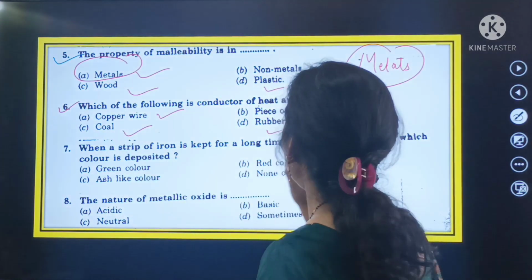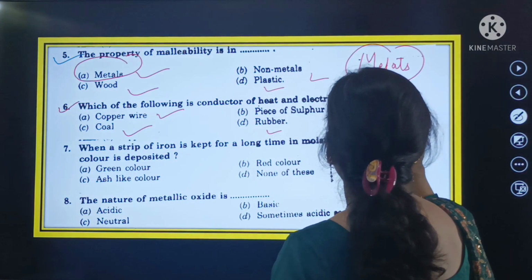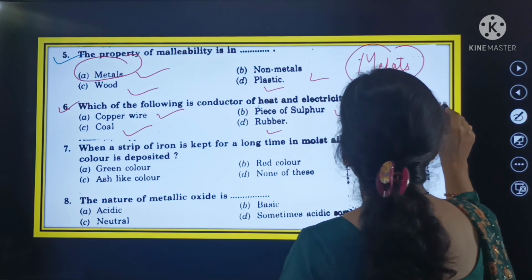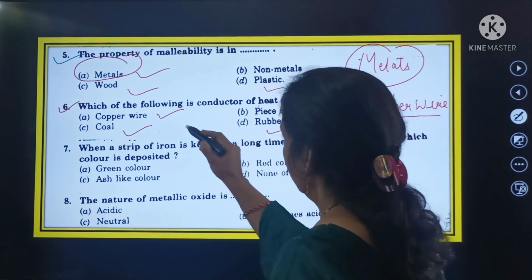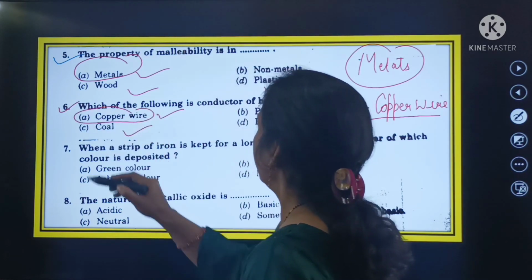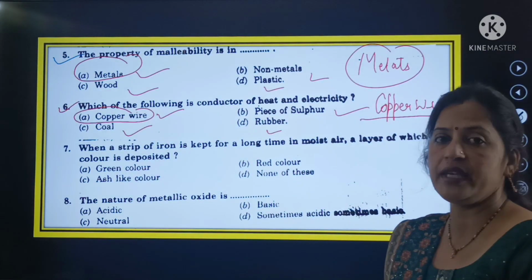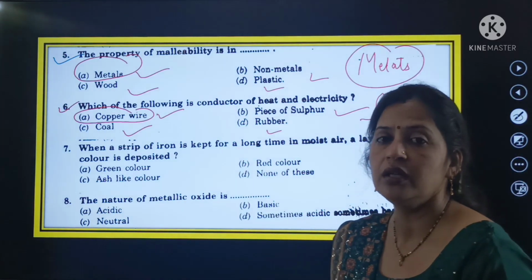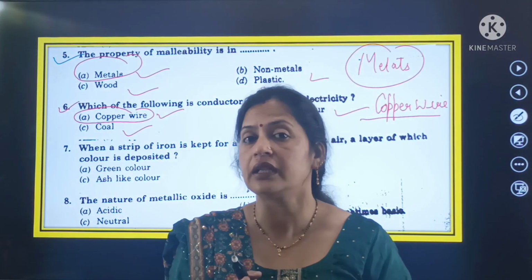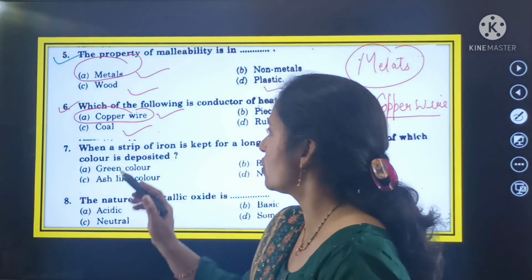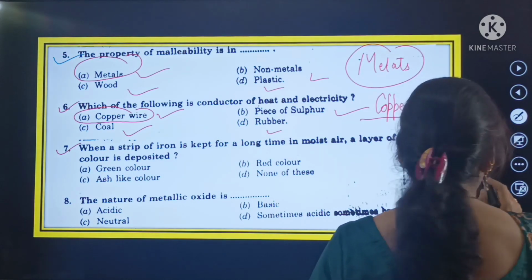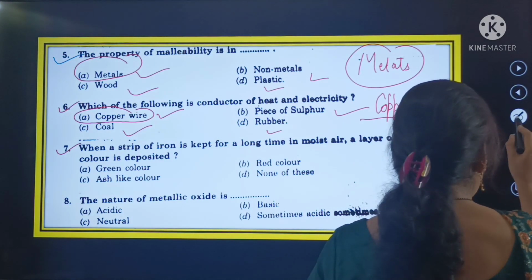So here beta, only copper wire. Copper wire is a conductor of heat and electricity, whereas piece of sulfur, coal, rubber, all these are not conductors of heat and electricity. So here this is the right answer. Now shift to question number 7.